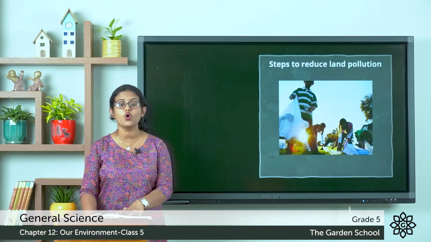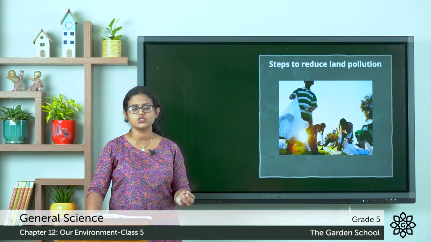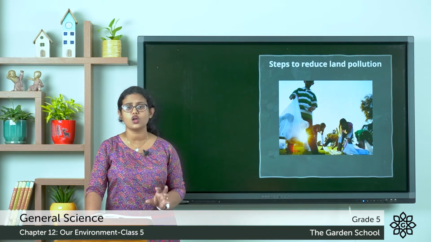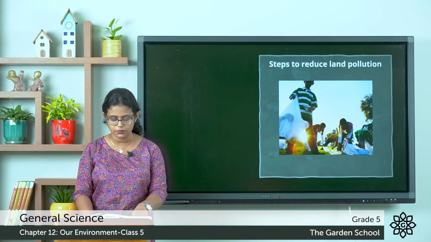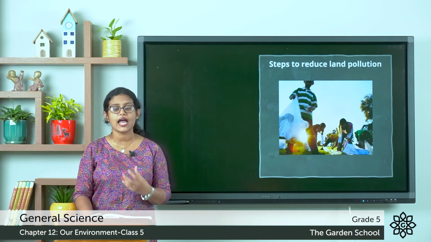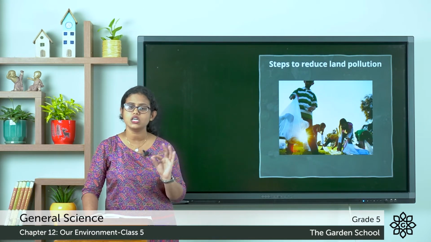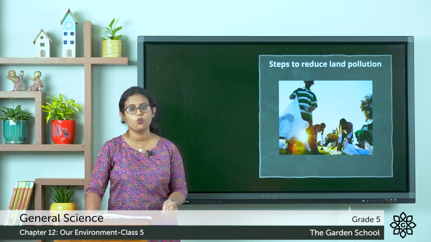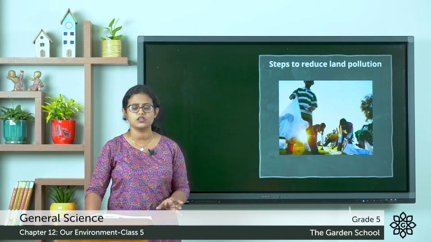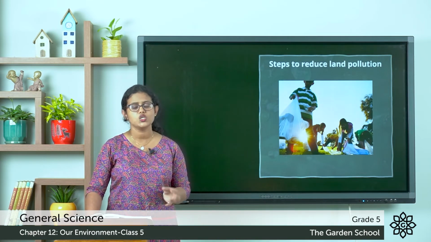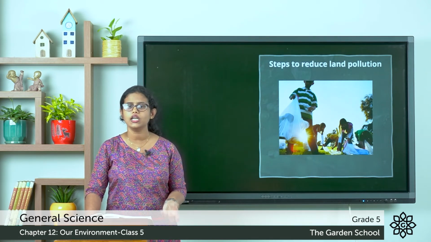The next is non-biodegradable waste. We know that these wastes do not degrade in the soil. They remain in the soil for many years. For example, plastic, glass, all these are non-biodegradable. They do not decompose and it actually pollutes the soil and water. So we should never dump them in soil or in water. Why? If we dump them in soil and water, they remain for many years because they do not decompose. So we should not throw non-biodegradable materials into water or onto land.